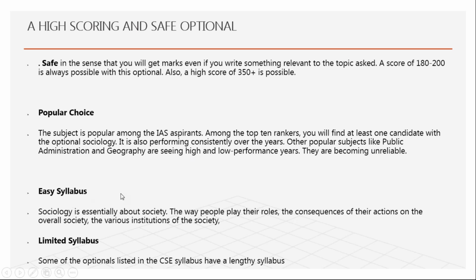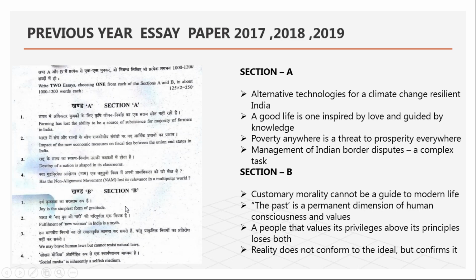Now, it is a very easy syllabus. I have shown you the syllabus, okay? It is very easy. You can start sociology from the nil point and reach 350 marks in that. It is a very limited syllabus. I told you that two, three, or 3 or 4 topics are just going side by side with paper 1 and paper 2. So that is why you can easily cover the syllabus, and nothing new is there to read. Now you see how it is helping the GS paper.